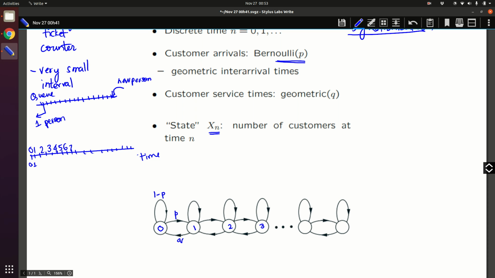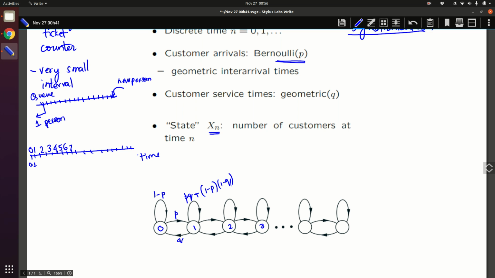Now this is the case where from one customer it remains at one customer. How can that happen? You have to think carefully about this. As I was telling, we have to be very careful here. You can remain in state 1 if there is one customer arriving and one customer departing, so that keeps you in state 1. Or it can also be that there is no customer arrival and no customer departure.